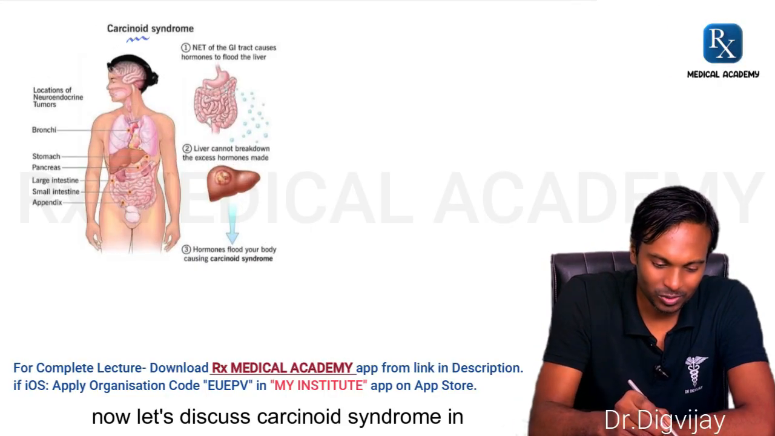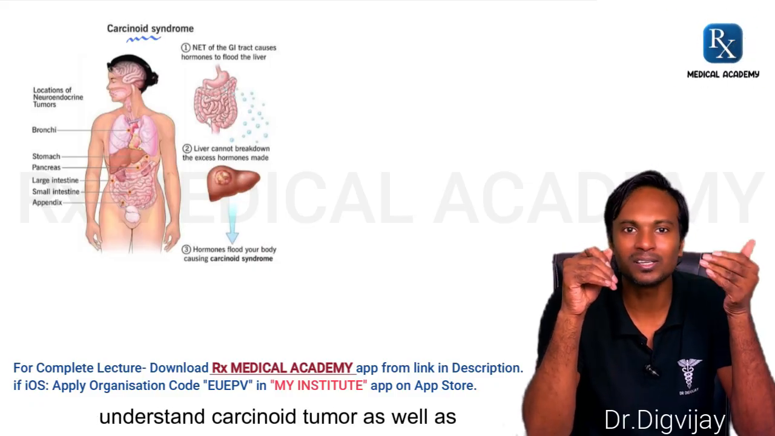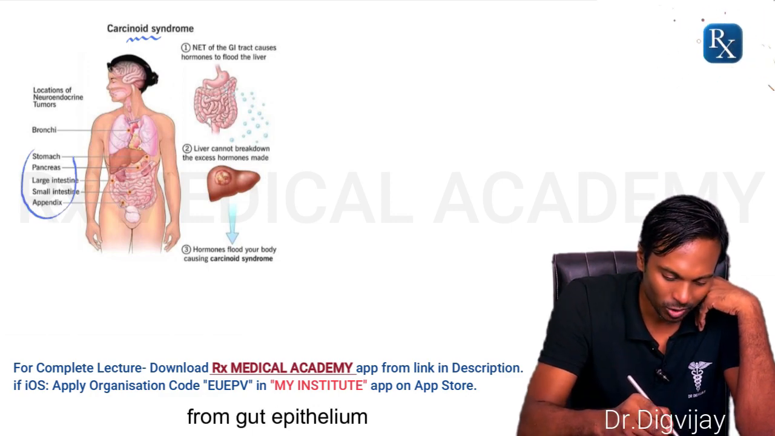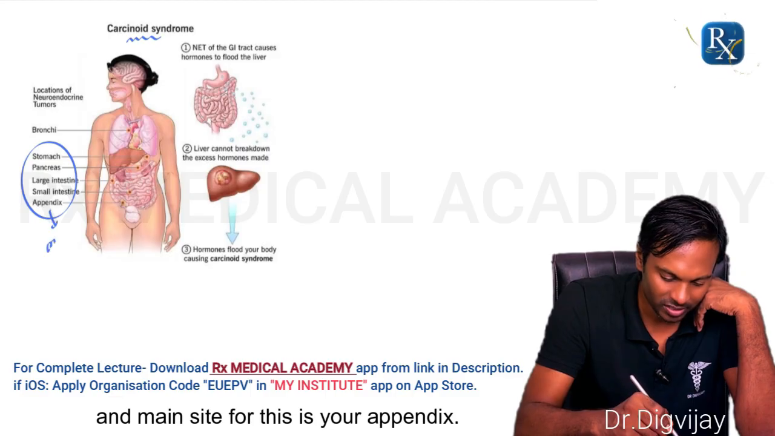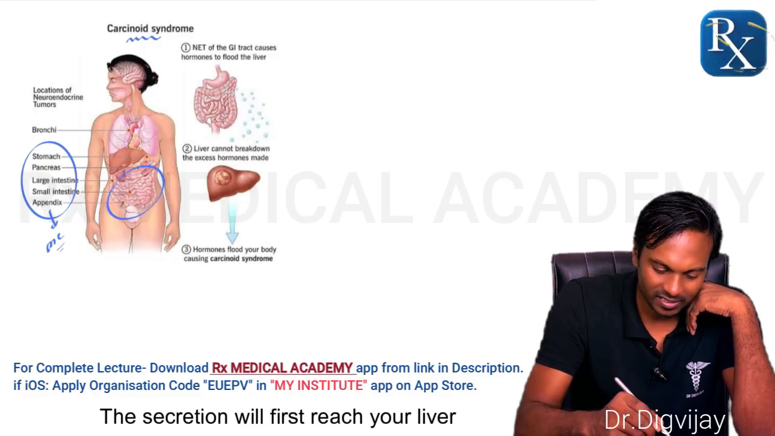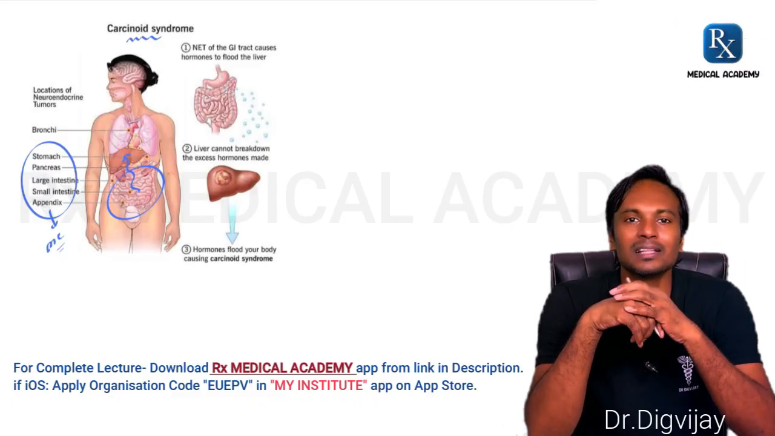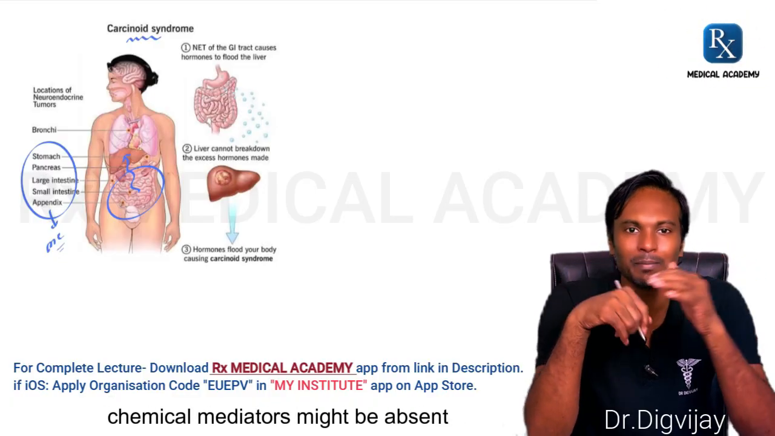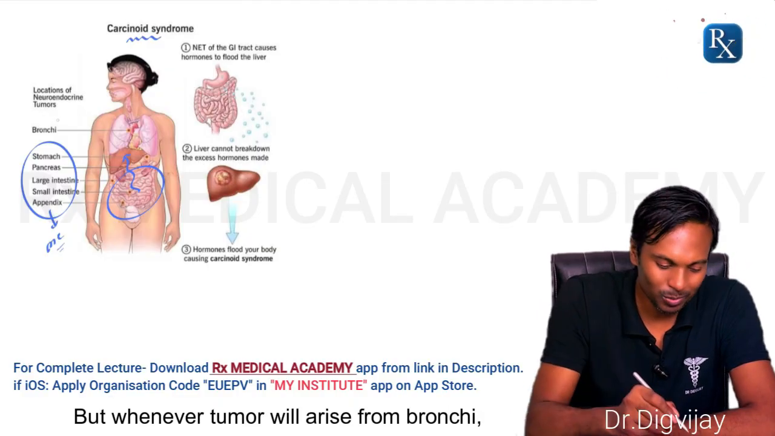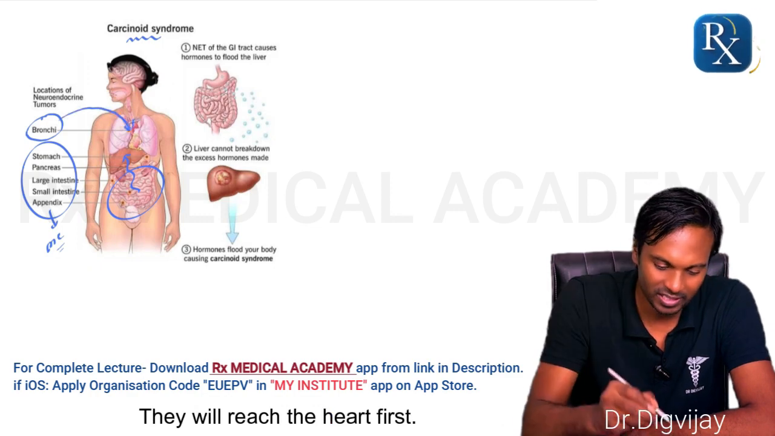Now let's discuss carcinoid syndrome in detail. Having understood primary sites for carcinoid tumor, now this is very easy to understand carcinoid tumor as well as carcinoid syndrome. Here you can appreciate that tumor arising from gut epithelium, and main site for this is your appendix. Now try to understand, whenever tumor will arise from gut, this secretion will first reach your liver, and liver will try to degrade all of the serotonin and histamine. Therefore, clinical features due to these chemical mediators might be absent unless there is metastasis of liver itself. But whenever tumor will arise from bronchi, now histamine and serotonin are not going to reach the liver. They will reach the heart first.